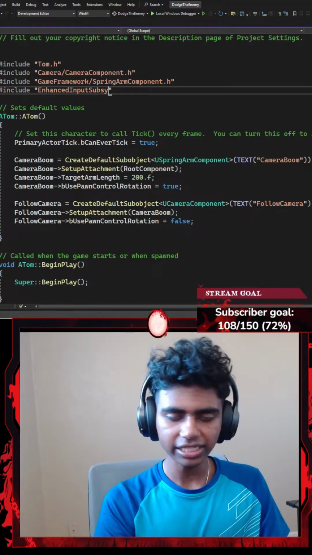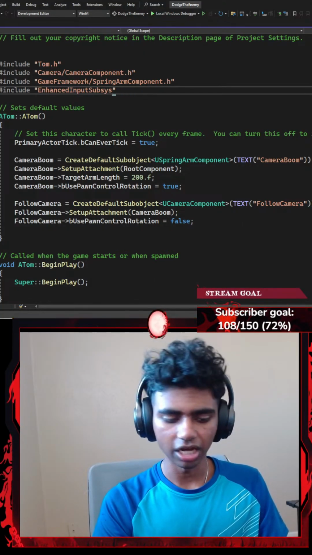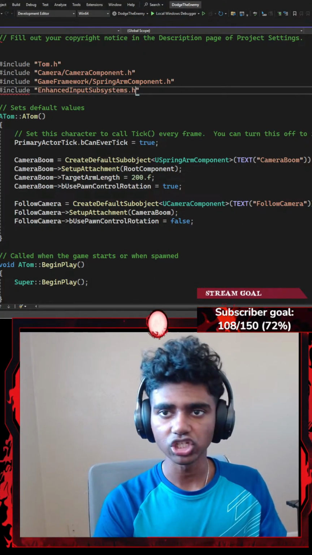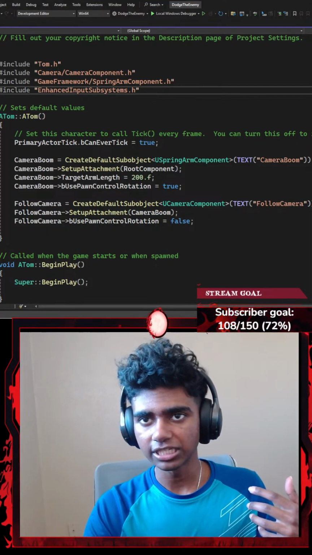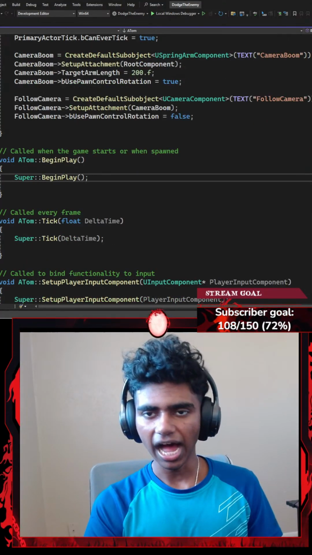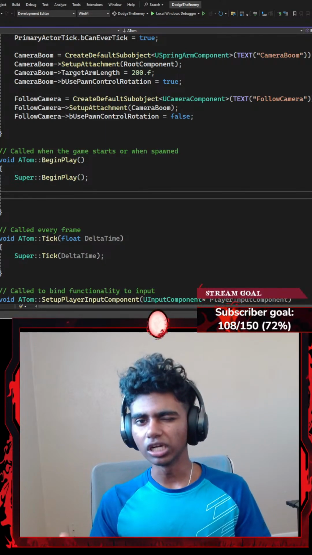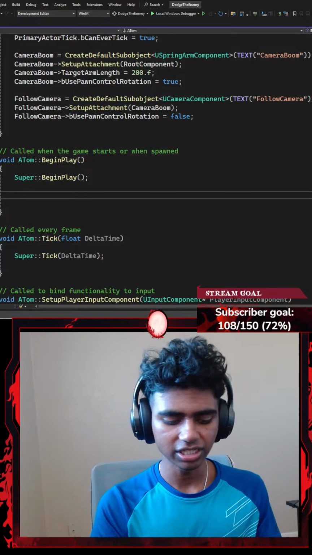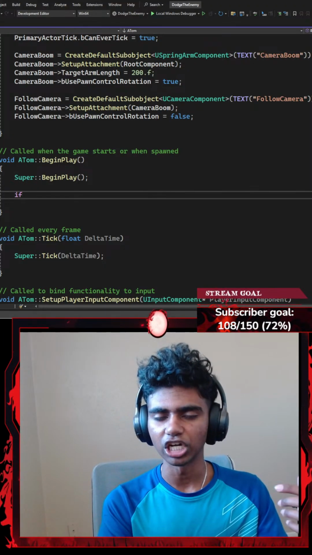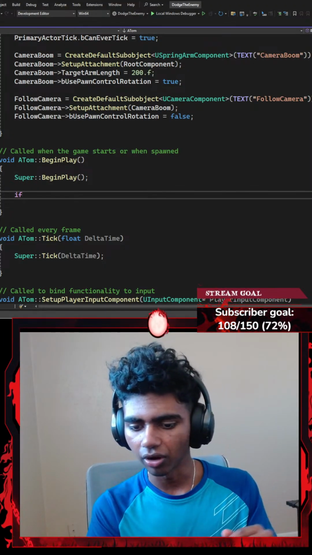So I'm including my Enhanced Input subsystems header file. I do need that for actually getting my local player's subsystem. I actually know what it does, but I don't think I know how to explain that part yet.